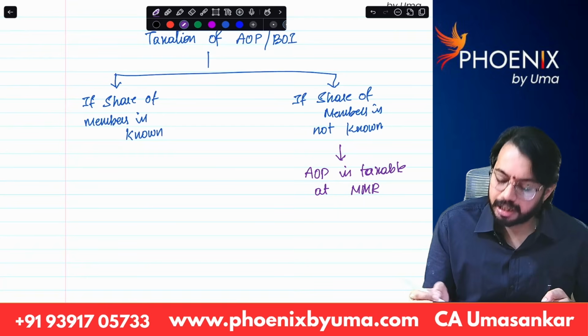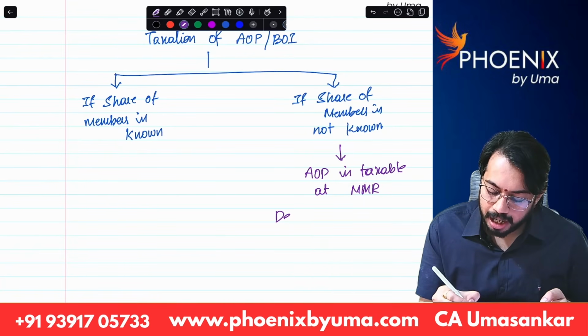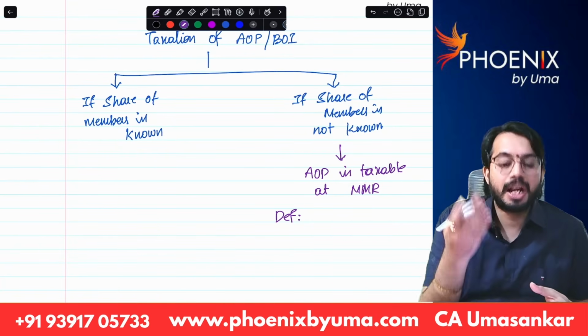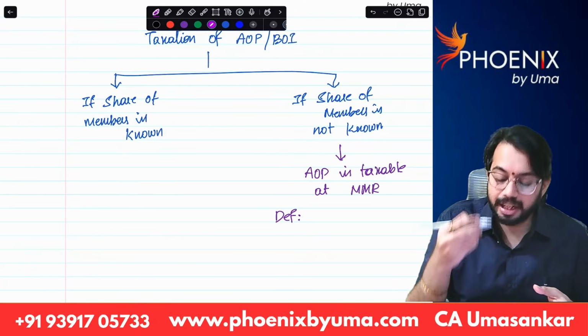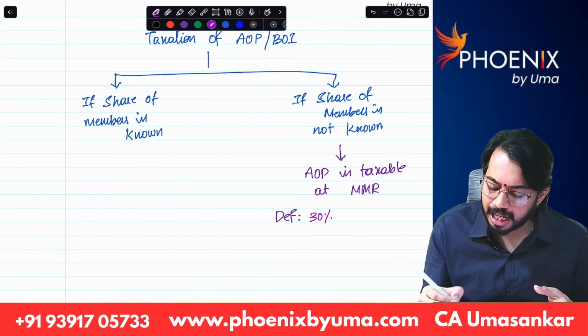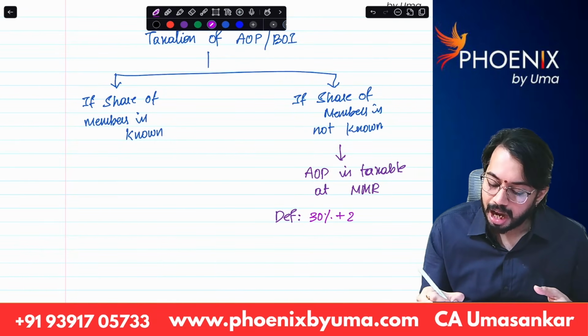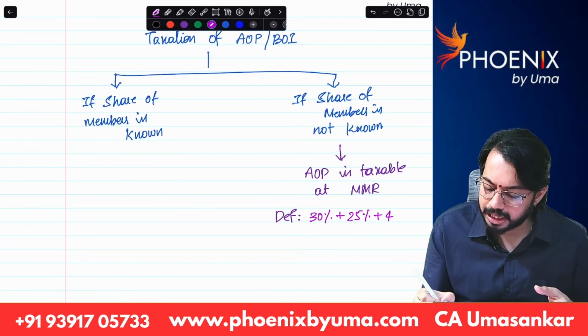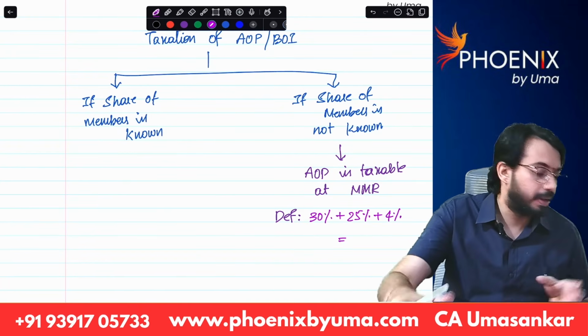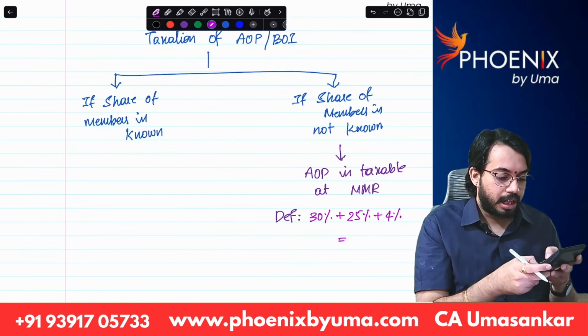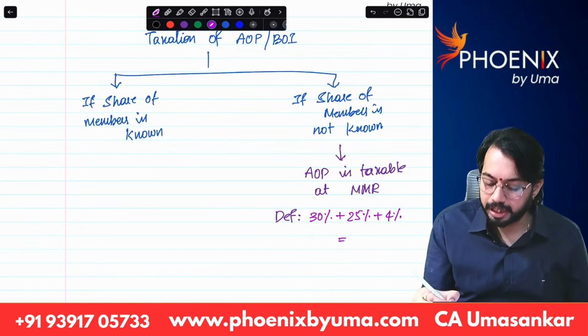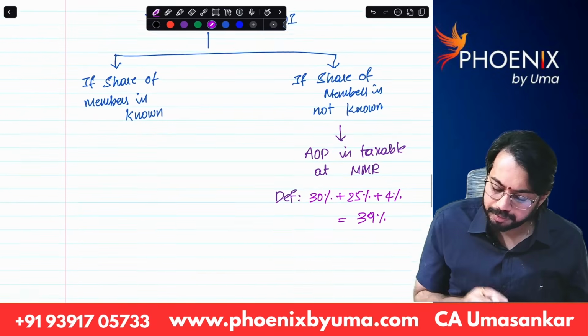How much is MMR? Under default tax rates, maximum marginal rate means highest tax rate. Under default tax rate, highest tax rate is 30%, highest surcharge rate is 25%, highest HEC is 4%. So 30 plus 25% plus 4%, 39% MMR.